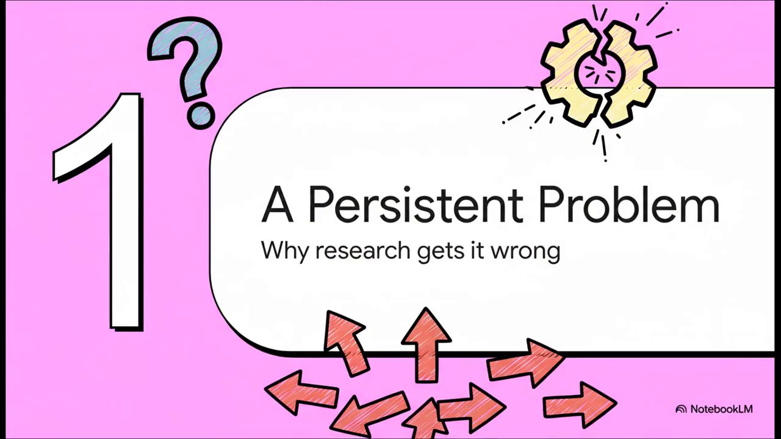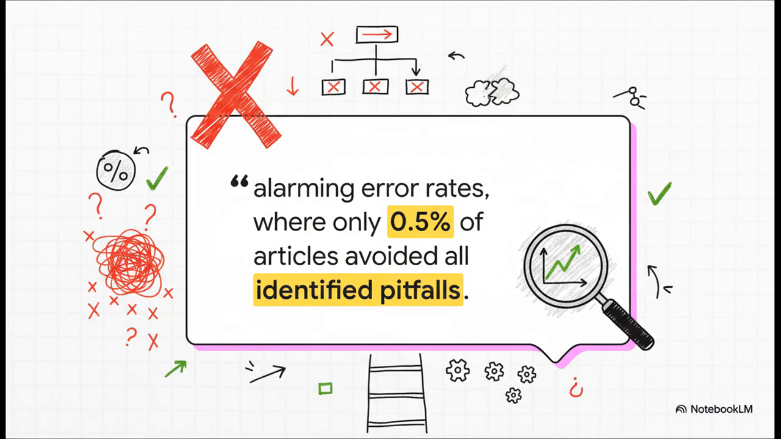All right, first up, the problem. Why is it that even top-tier, rigorously reviewed research so frequently gets moderation analysis wrong? And what are the real implications for fields like information systems and management? You know, this isn't some new issue. Landmark reviews, like this one cited here, have been pointing out these alarming error rates for years.